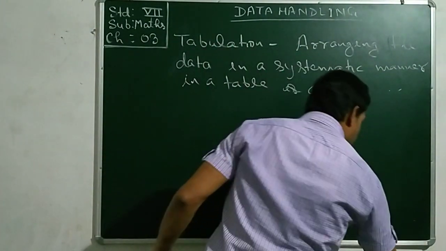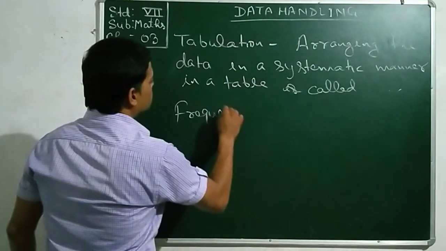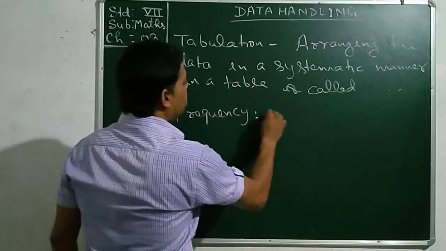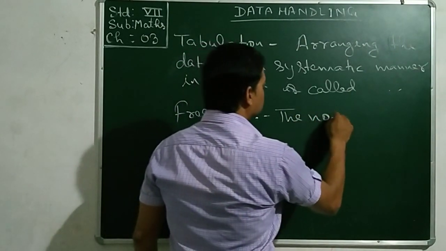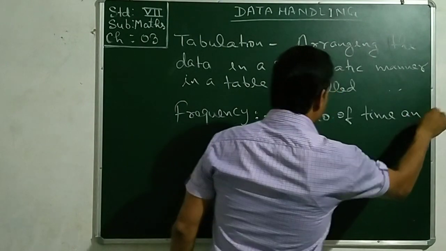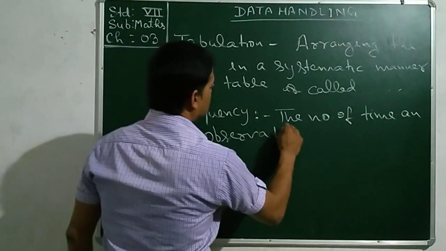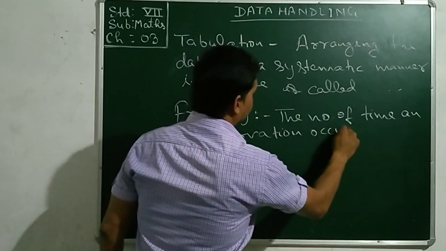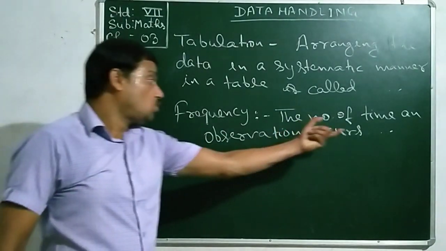Thereafter, we get the word frequency. What is frequency? The number of times an observation occurs is called frequency.